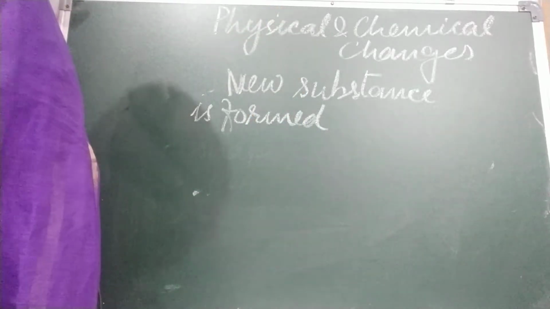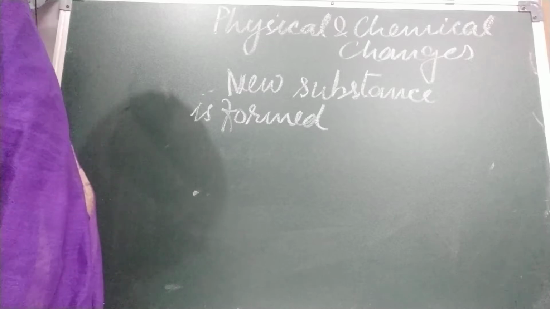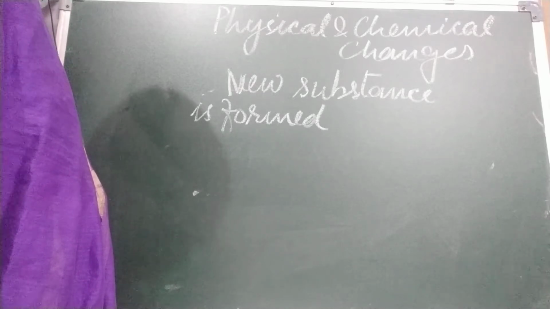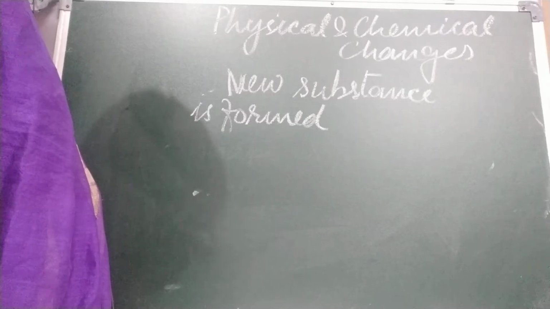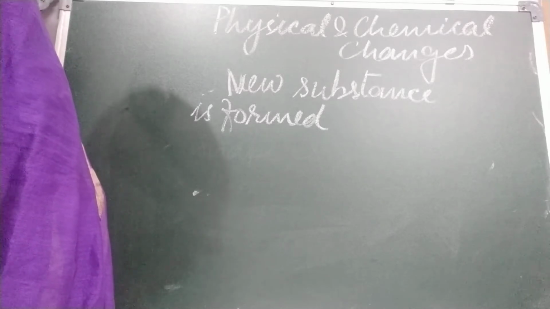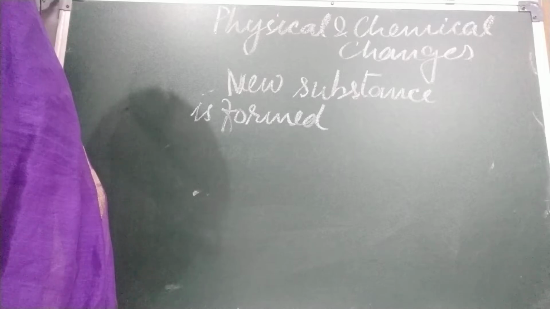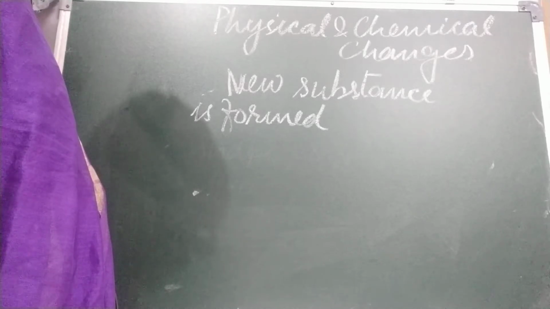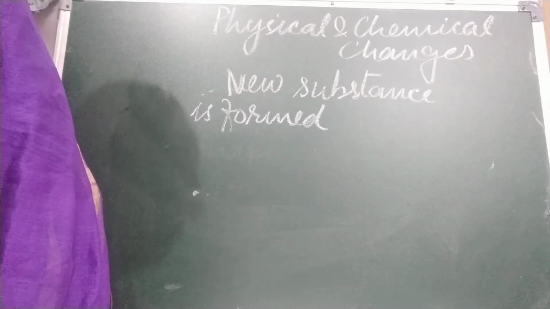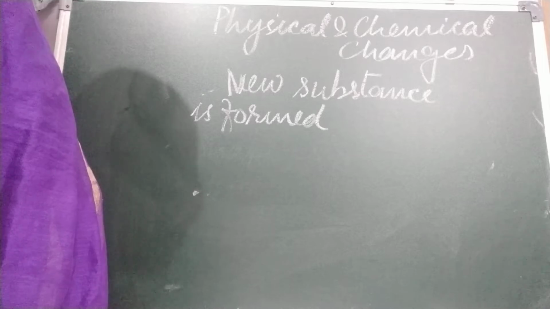A chemical change occurs when two substances react chemically to form a new substance with different chemical properties. Children, in the previous lesson you have learned that when acid reacts with base, it forms salt and water. So you remember that reactants are there, products are there.